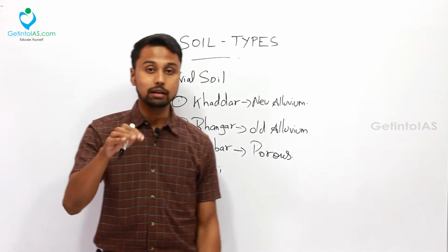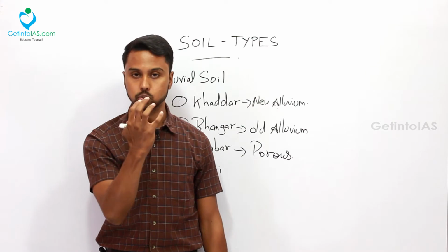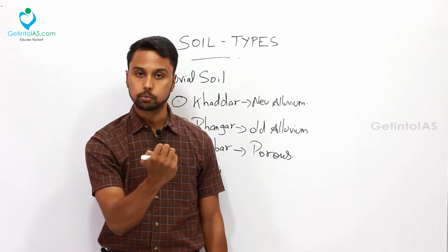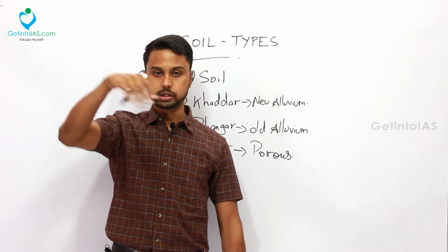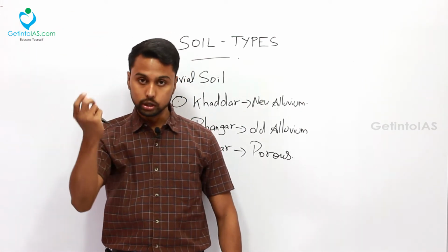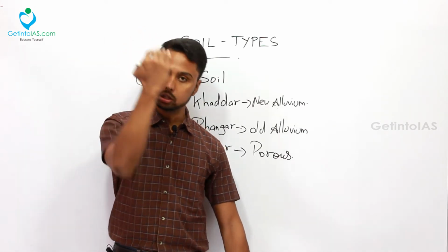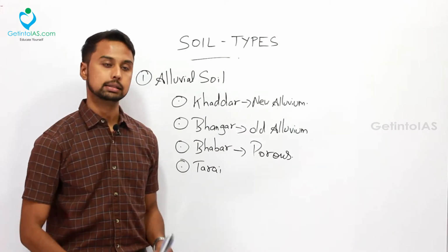Okay, then again when water passes through this Babar, since this Babar alluvium is very porous, it will suck all the water. All the water will go through the deposited pebbles. So this Babar will suck all the water underground. All the load will be deposited in the upper layer, and all the water will go below the Babar alluvium. That is the characteristic of this Babar.